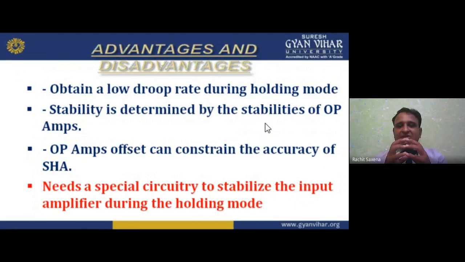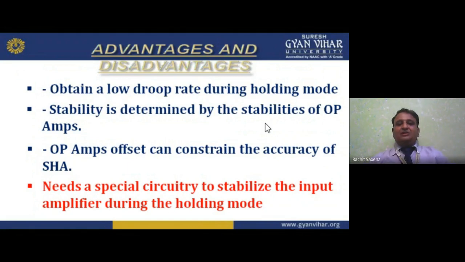Stability is determined by the stabilities of the operational amplifiers. We can determine stability from how many operational amplifiers we are using. For example, 2, so we can work for the 2. Now, operational amplifier offset can constrain the accuracy of the sample and hold amplifiers. We can say it is simple because we are using op-amps.